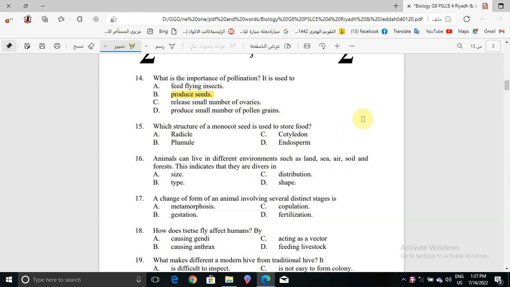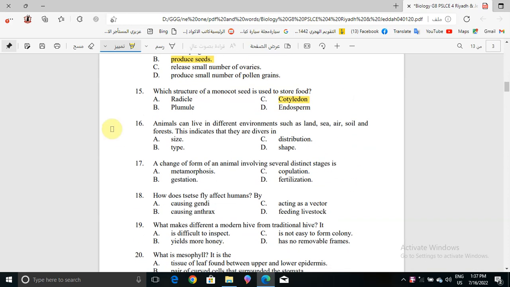Okay, now question number 15. Which structure of monocot seed is used to store food? The same thing, this question was repeated. The answer is cotyledon.